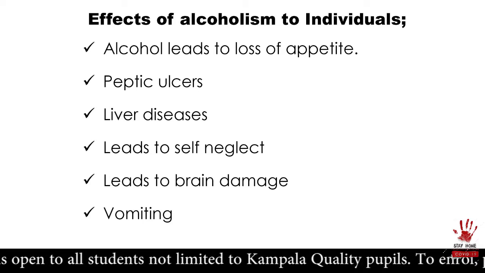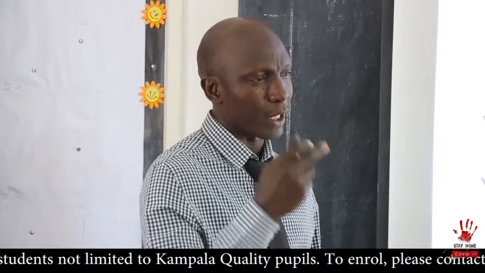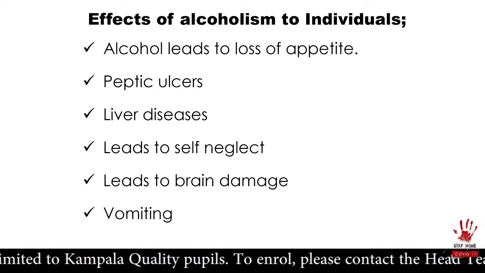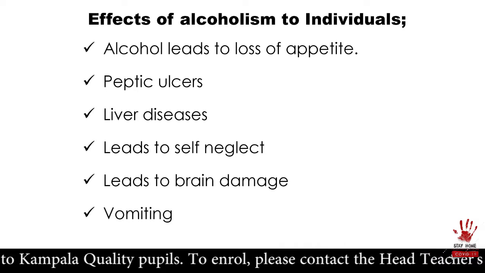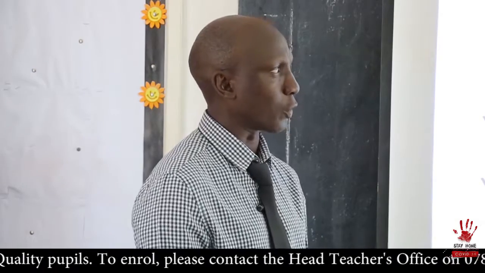Then 5, it damages your brain. We saw it early on. When somebody drinks, it's going to affect your mental thinking. You see them staggering on the roads. The brain is going to be damaged. People start vomiting. When you take it, you vomit, which is quite irritating and so on.